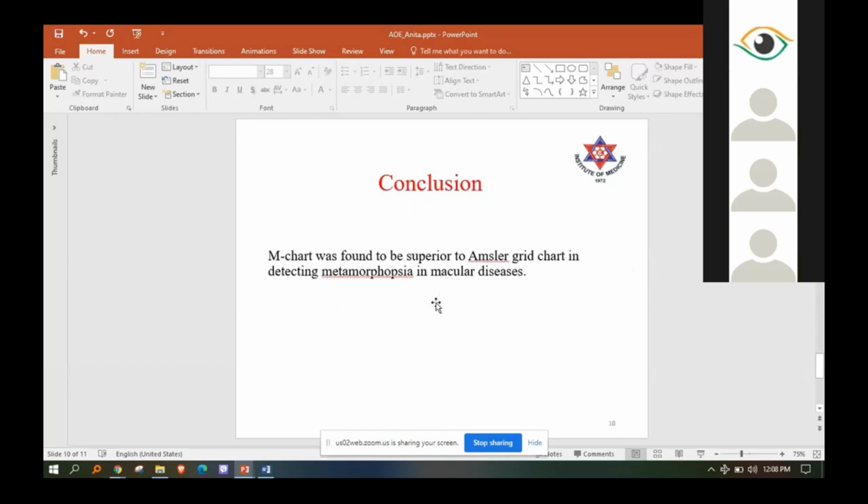Overall, we can conclude that we found M-chart to be much superior to the Amsler grid in detecting metamorphopsia in macular disease.